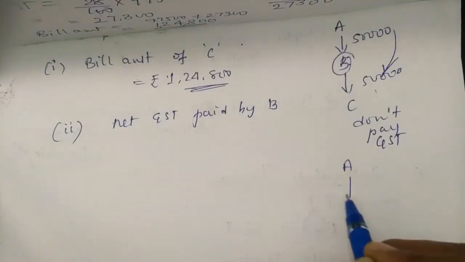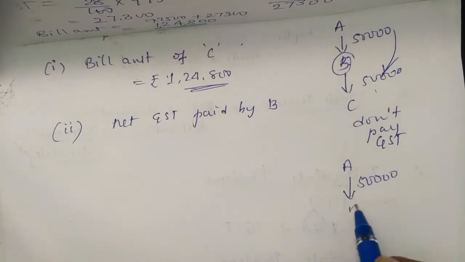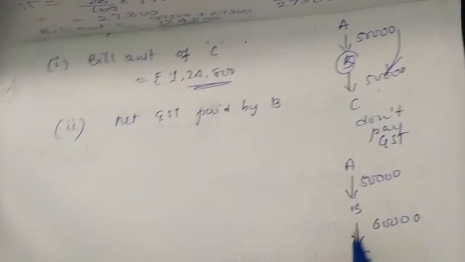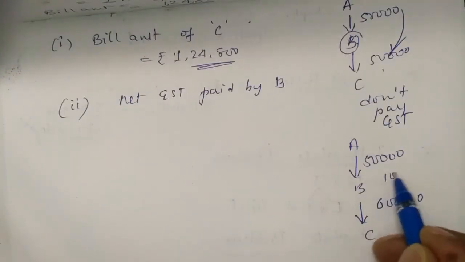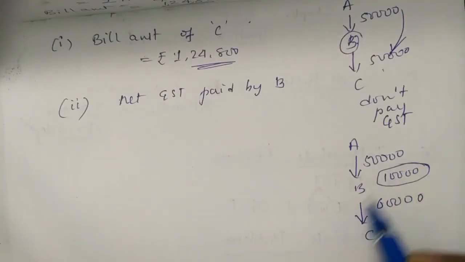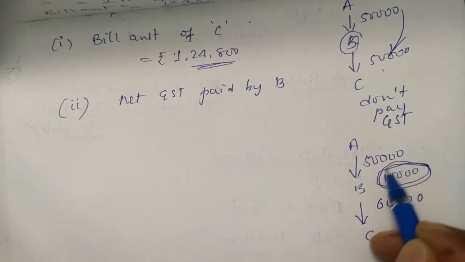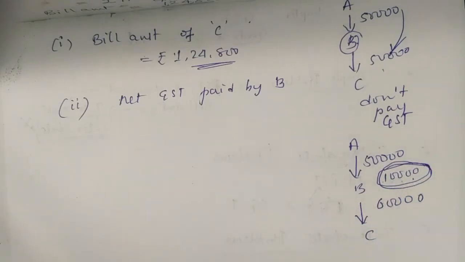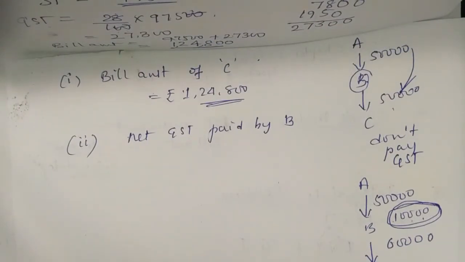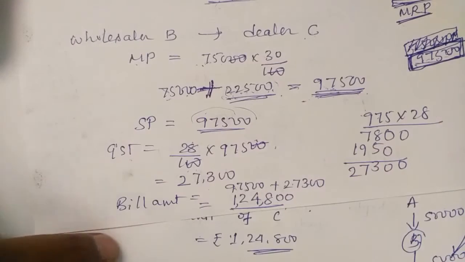Suppose A is selling to B for 50,000 and B is selling to C for 60,000. So how much did B increase? 10,000, for his profit. If you are increasing by 10,000, pay GST on 10,000. That is the meaning of net GST. So let us see for what rate B bought and for what rate he is selling to C.